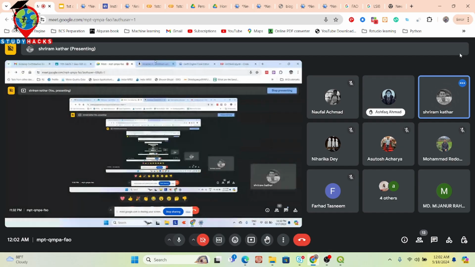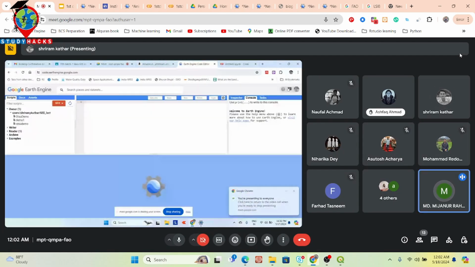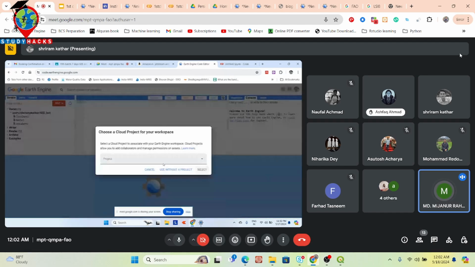Sir, here the project name is not visible. You go to the Earth Engine code editor. At this time, it does not show, so click on your picture, where you can see the logo or picture. Click here. Okay, so now choose a cloud project. Is there one available or not? Okay, if there is no project, then we have to create one. So there is no existing project.